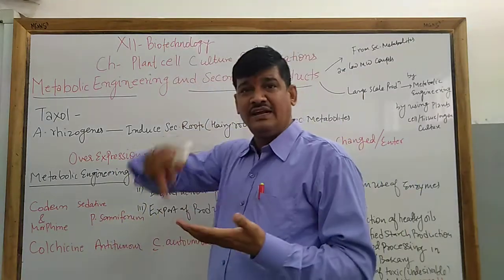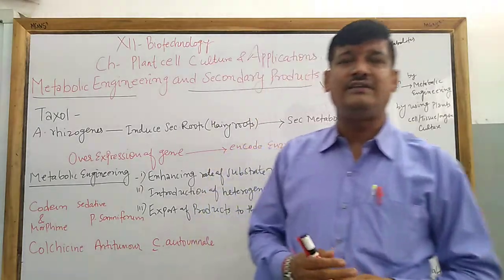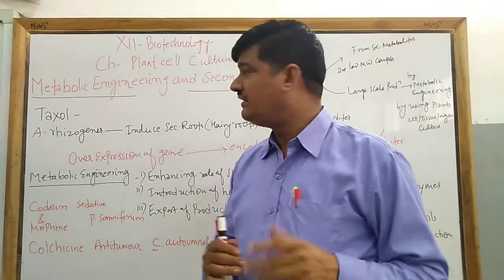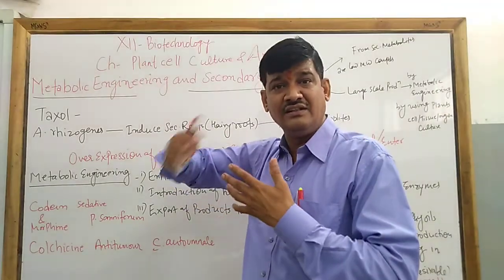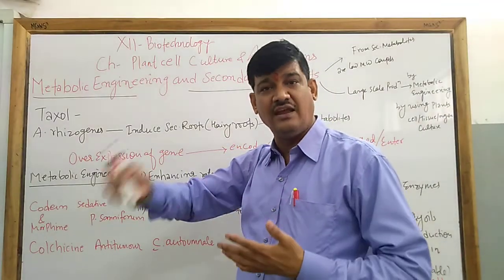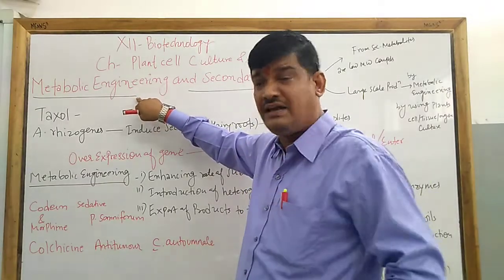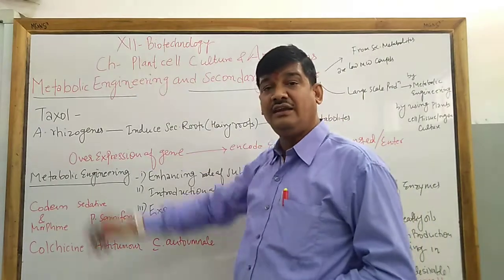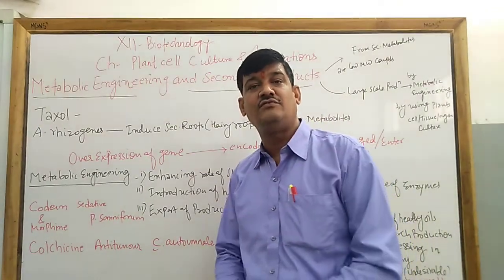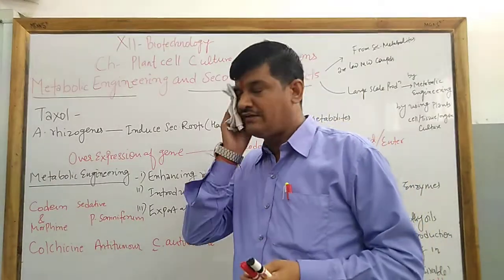This breaking down and synthetic process in a living cell is called metabolism or metabolic reactions. So metabolic engineering is increasing the metabolites in a cell by genetic engineering, multifold times. We can increase the chemical substance concentration if we apply the genetic engineering process.